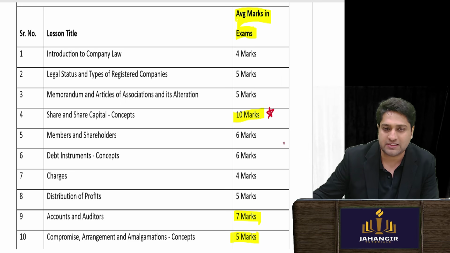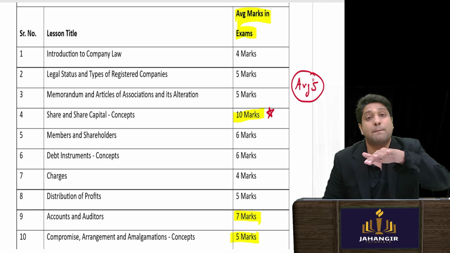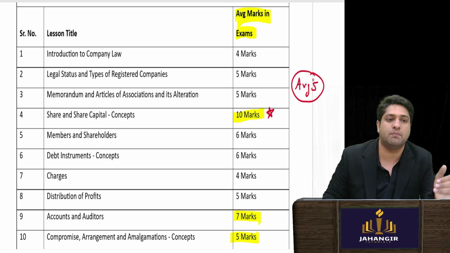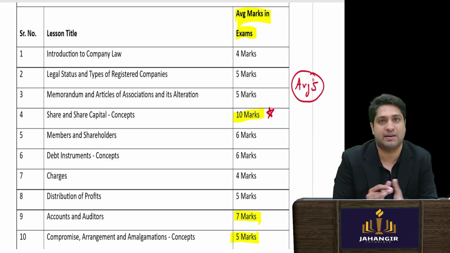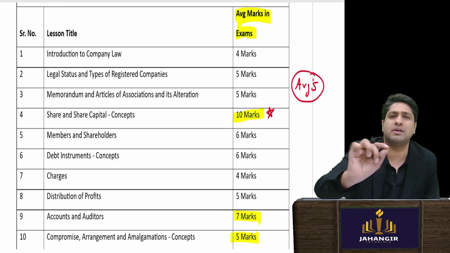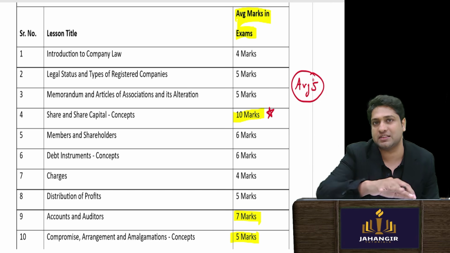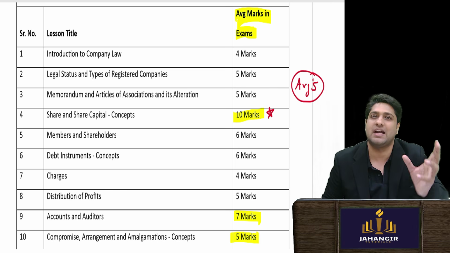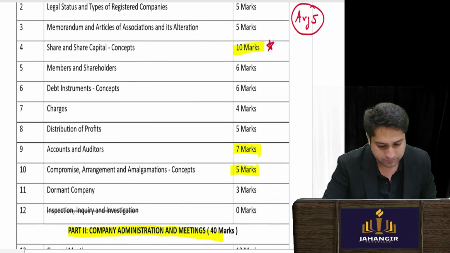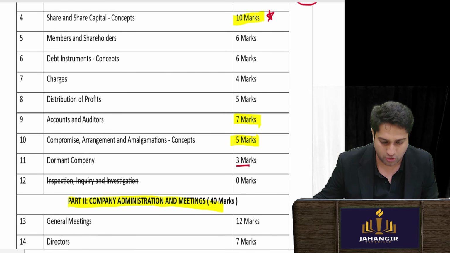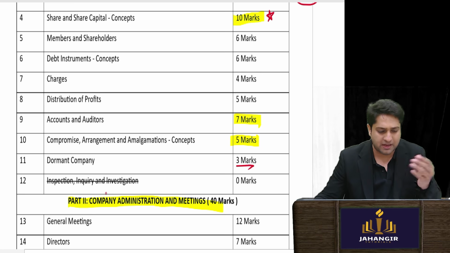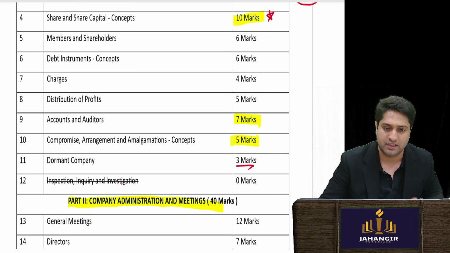And all the other chapters are coming, I could say, on an average 5 marks. So they have balanced out the particular part 1. So you need to study all the chapters because approximately ICSI is trying to balance all the chapters by asking at least one question out of it. Okay, and your dormant company 3 marks, inspection, inquiry, investigation has been deleted.